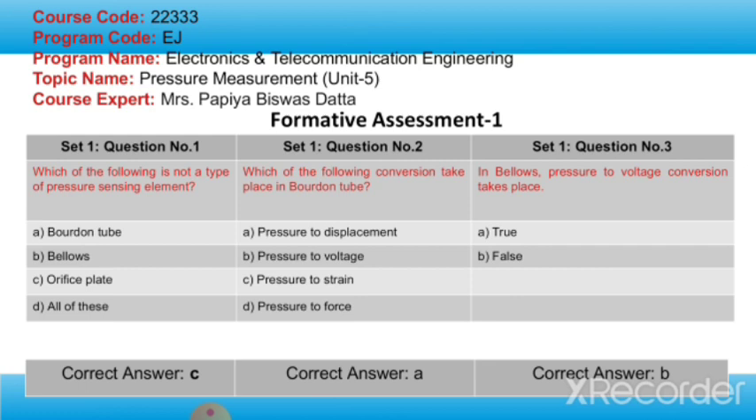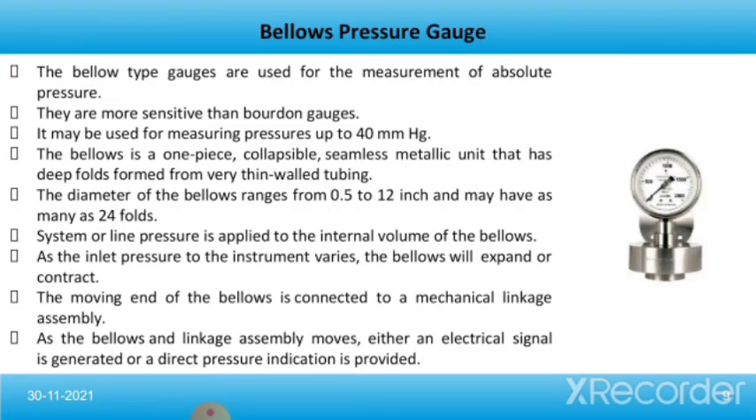I hope you got the answers. Which of the following is not a type of pressure sensing element? That is orifice plate, because orifice plate is used for flow measurement. Which of the following conversion takes place in Bourdon tube? That is pressure to displacement, and in bellows pressure to force conversion takes place. So the answer is false.